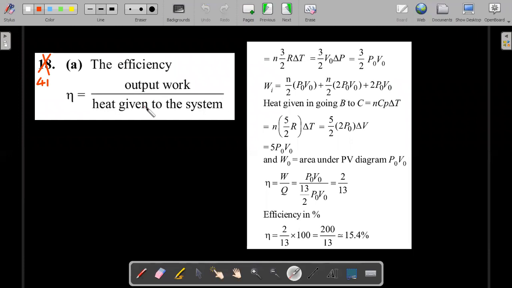Okay, so all the arrows that I have put forward, I have already taught you how to calculate the heat in each of the processes, that is isobaric and isochoric. Please go through this solution on your own. You should be able to ace this particular problem. Just to remind you, from B to C, which is isobaric, it is nCp delta T, and from that particular part, which is the work done and the heat given, you should be able to calculate the value of that eta. Eta is the W divided by Q in. Okay, so